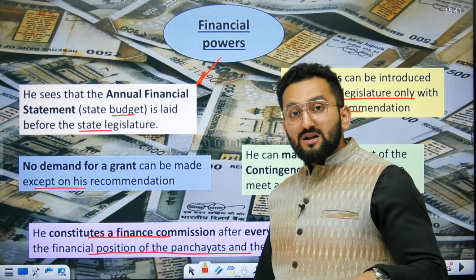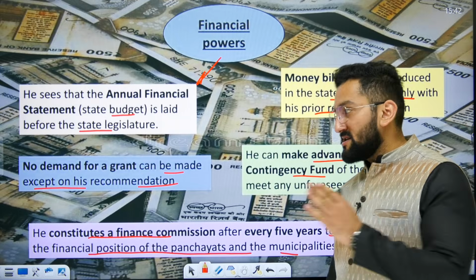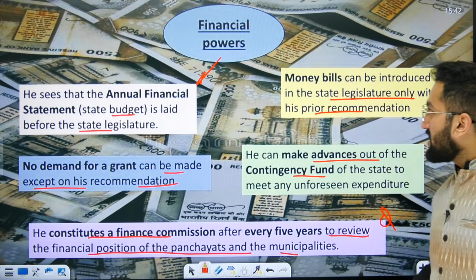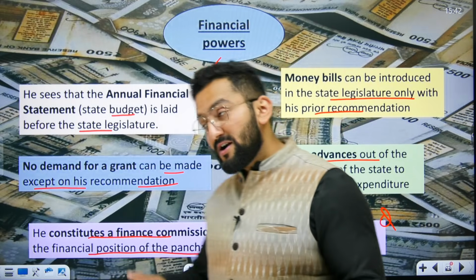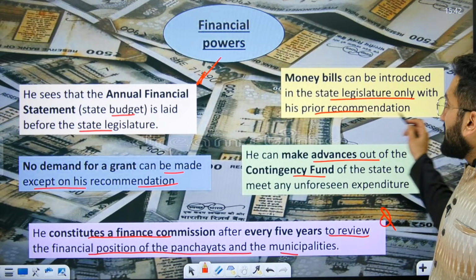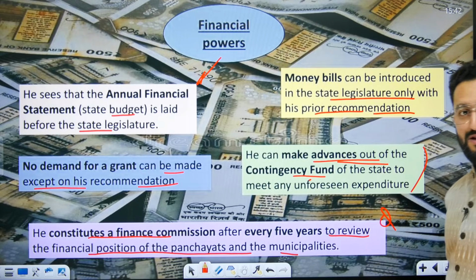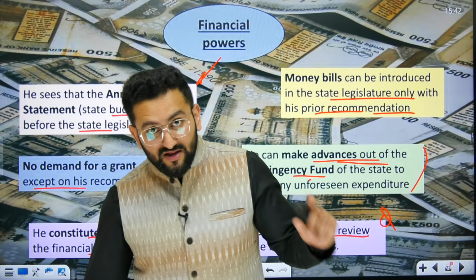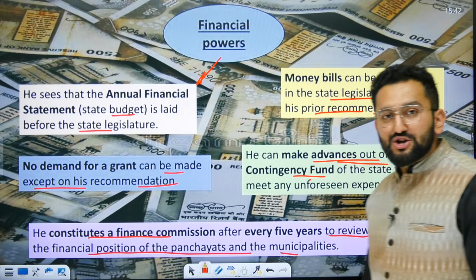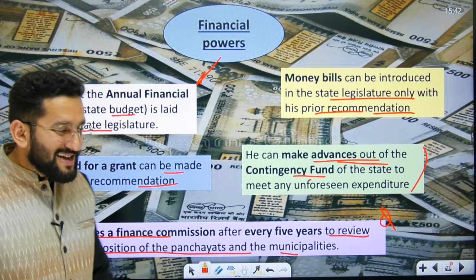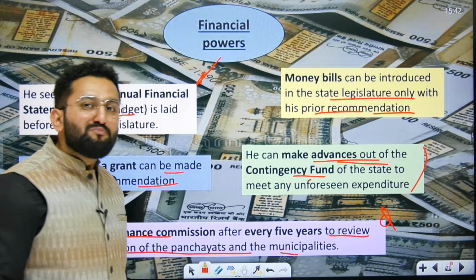Like I told you, no grant, no demand can be made except on his recommendation, in case of president as well as in case of governor. Money bill is presented in Lok Sabha with the prior recommendation of the president. Similarly, money bill is presented in the state legislative assembly on the prior recommendation of the governor. He can make advances out of contingency fund. Similarly, we have contingency fund at the level of president also, contingency fund at the level of state also. Governor constitutes a finance commission, but this is the State Finance Commission. It is there to decide how much resources need to be distributed between state government and municipalities and panchayats.